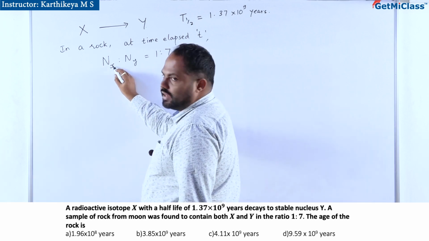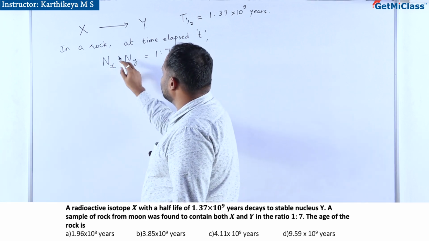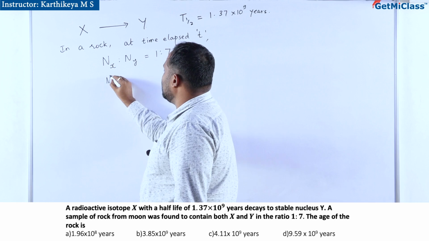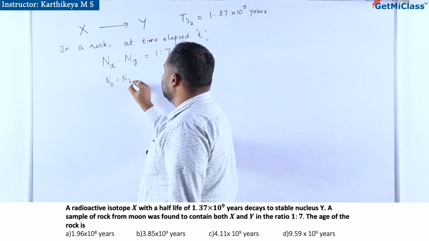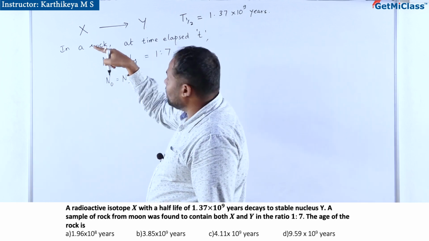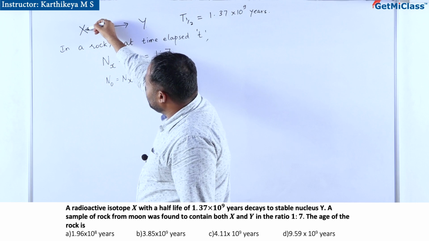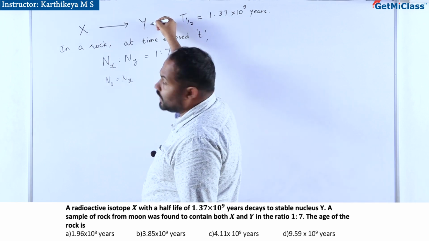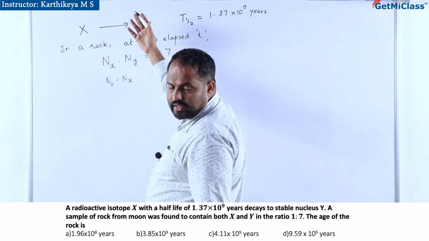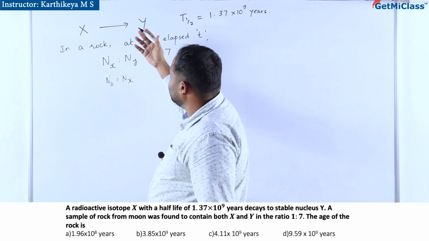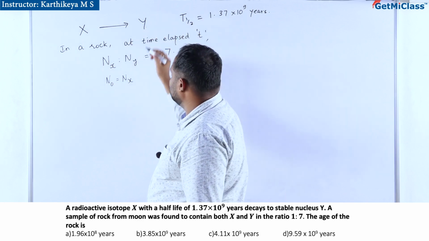This is the present number Nx. N naught is the initial number of atoms. What happened? X has been converted into Y because of either alpha decay, gamma decay or beta decay, correct?